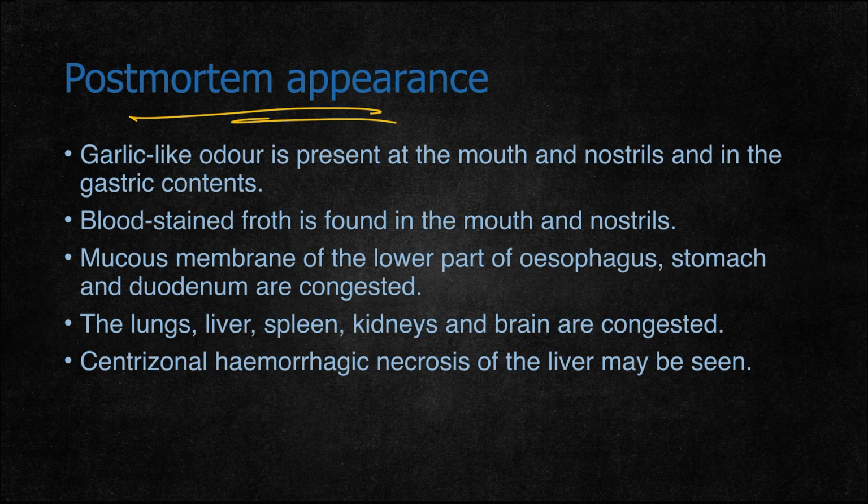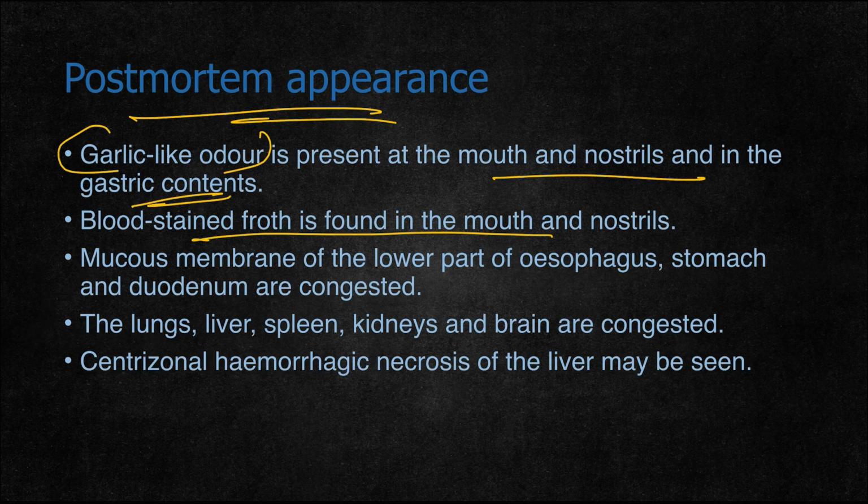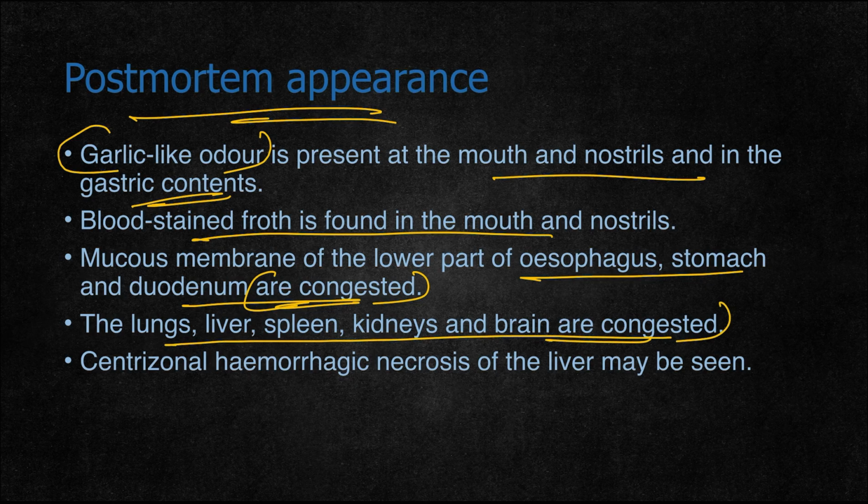Coming to postmortem appearance, a typical garlic-like odor is present at the mouth and nostrils and in the gastric contents, which can be indicative of aluminum phosphide. Blood-stained froth is found in the mouth and nostrils. The mucous membrane of the lower part of the esophagus, stomach, and duodenum is congested, mainly because of asphyxia. Lungs, liver, spleen, kidney, and brain are also congested. All the signs of asphyxia will be present. Central hemorrhagic necrosis of the liver may be seen in some cases.